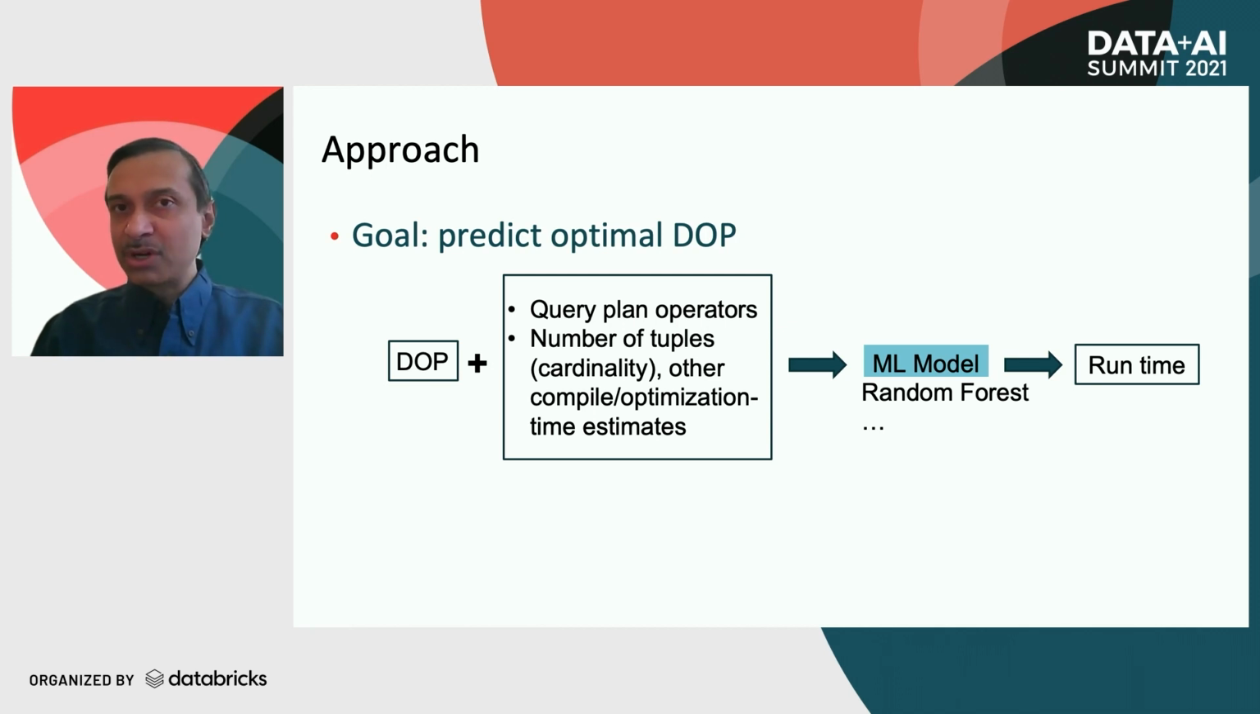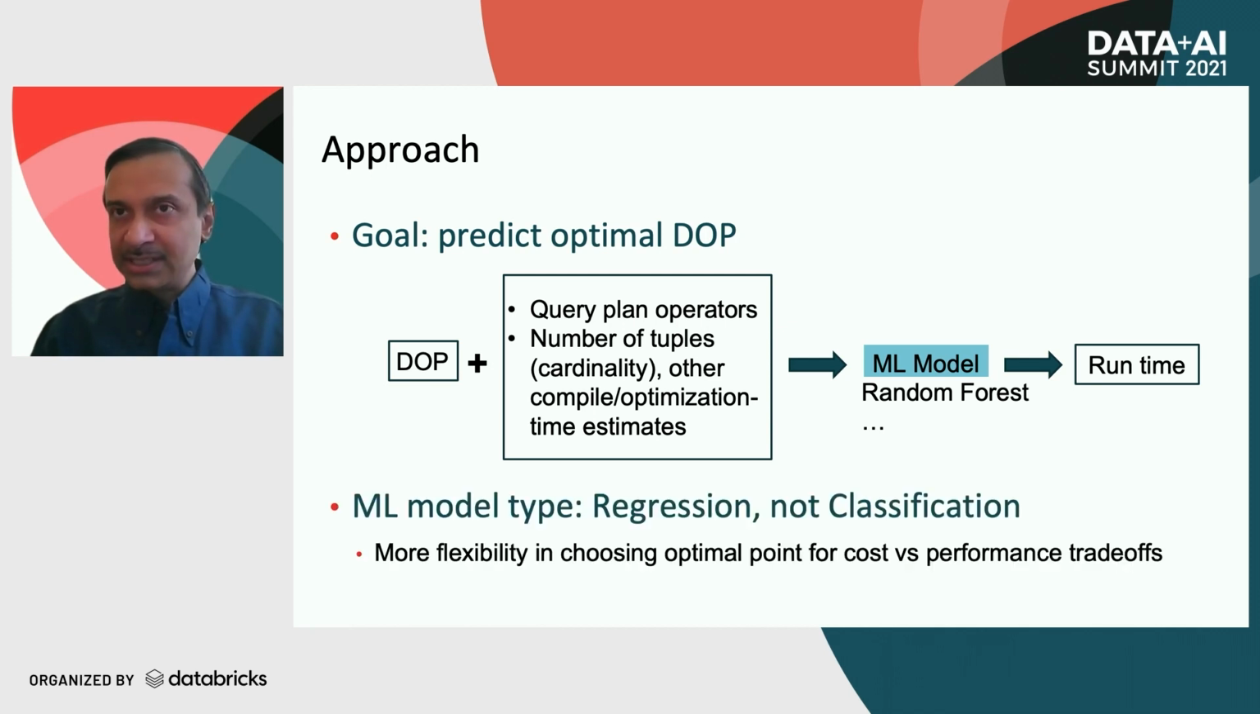For the machine learning models, we use a regression model to first predict the runtime and then select the DOP, instead of using a classification model to directly select the DOP. Because with the regression approach, we can have a richer selection of the optimization objectives and we can select the operating point accordingly.